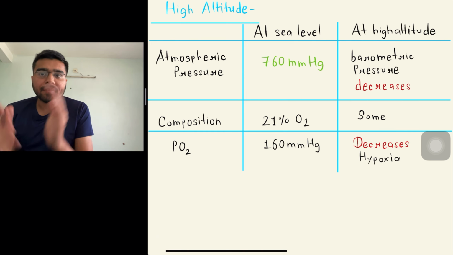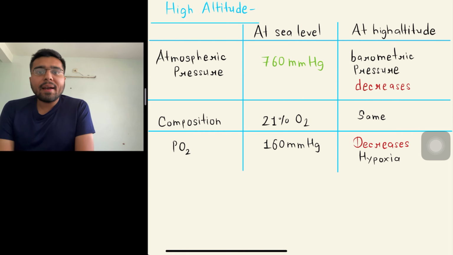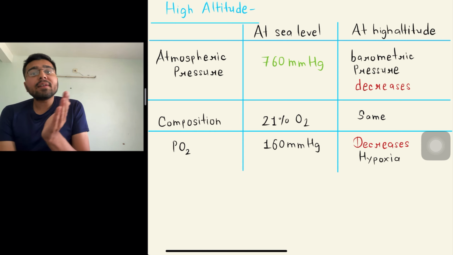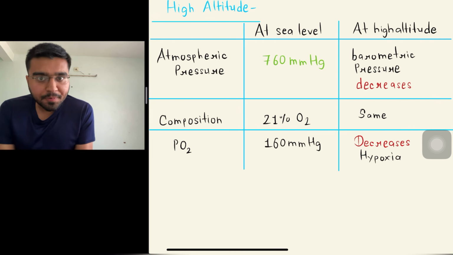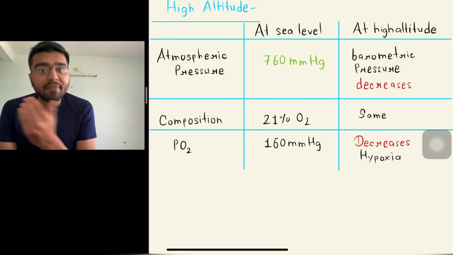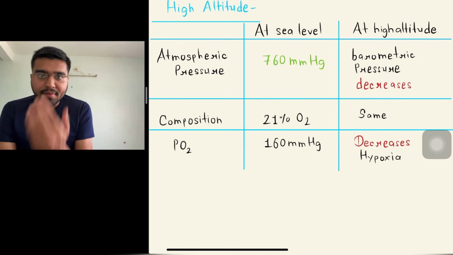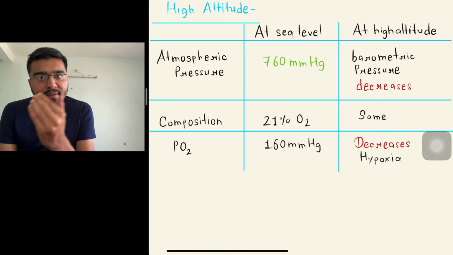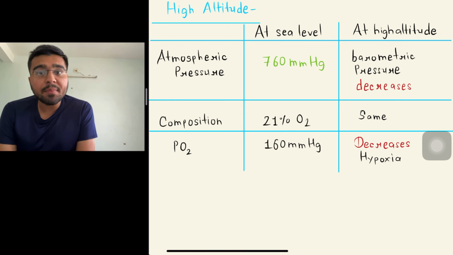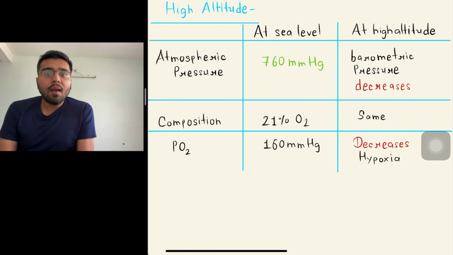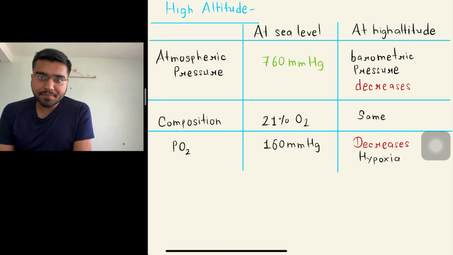What is the difference at sea level and at high altitude in the atmospheric pressure and in the composition of gases? So let us see. The atmospheric pressure at sea level is 760 millimeter of mercury, whereas at high altitude the barometric pressure decreases.